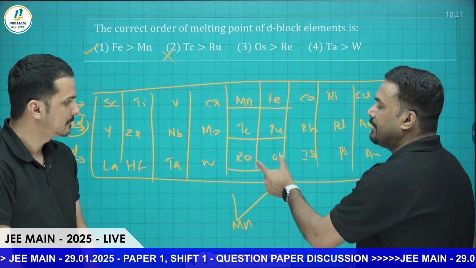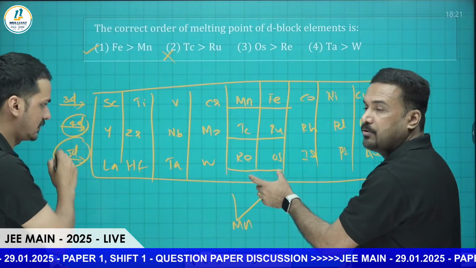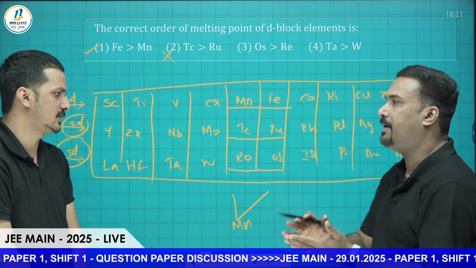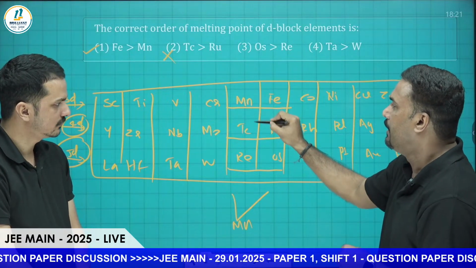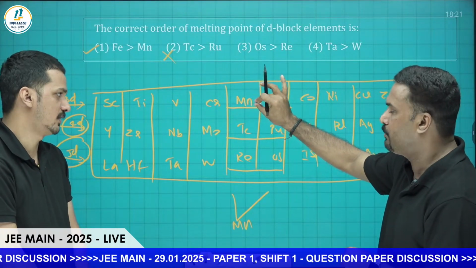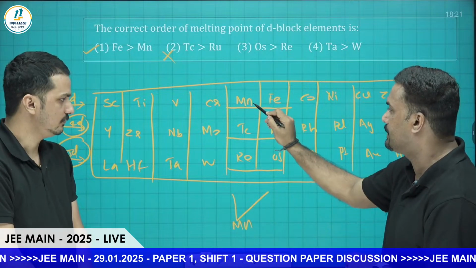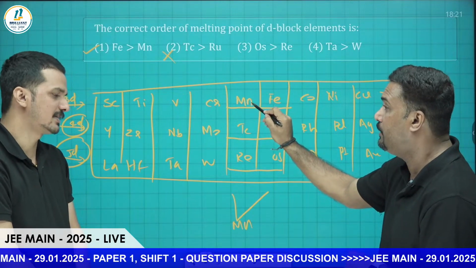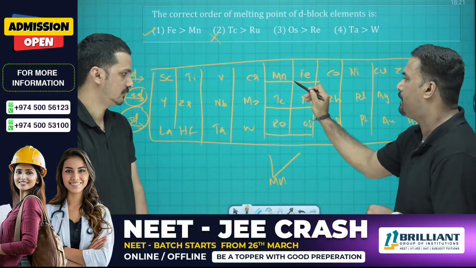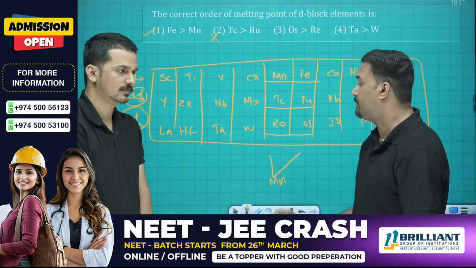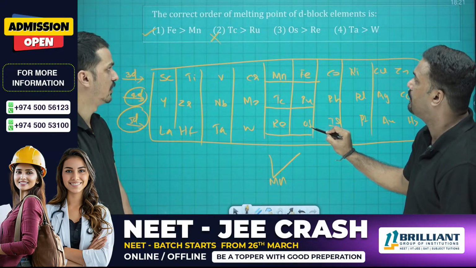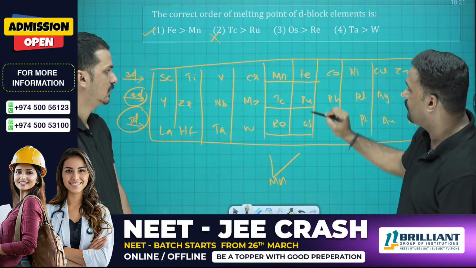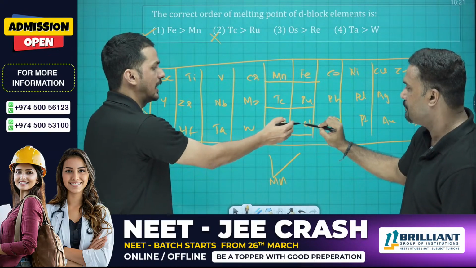But the fourth one is the 5D series, where there is no variation. That exception is not there. Here the exception is because of the enthalpy of atomization and electronic configuration arrangement. Exceptions are there for manganese and technetium, exceptionally low for Mn and Tc, but not for rhenium and osmium. So obviously here rhenium will have a higher melting point than osmium.